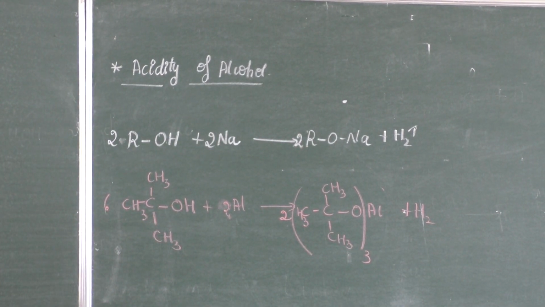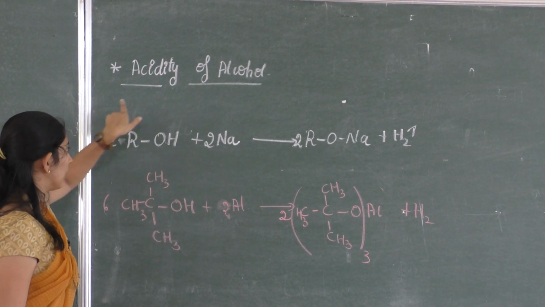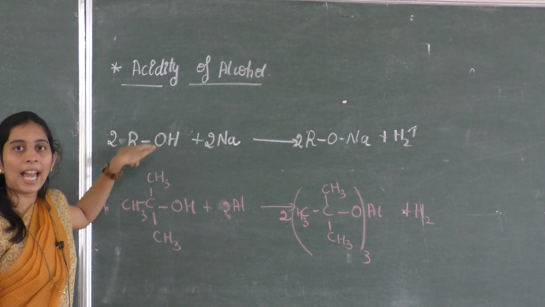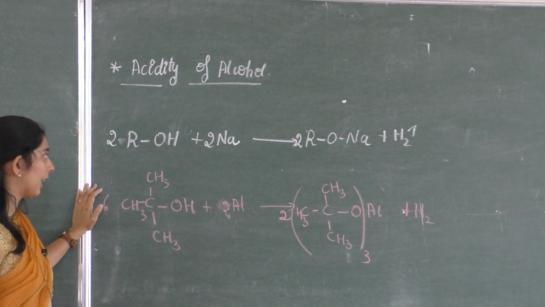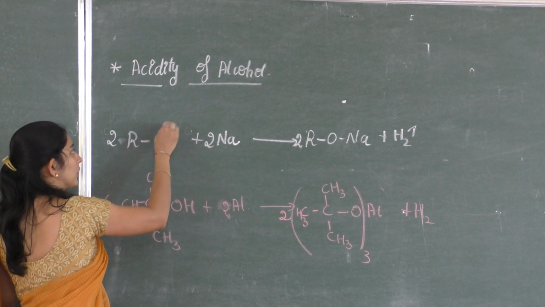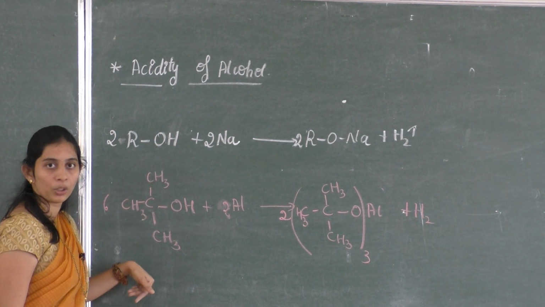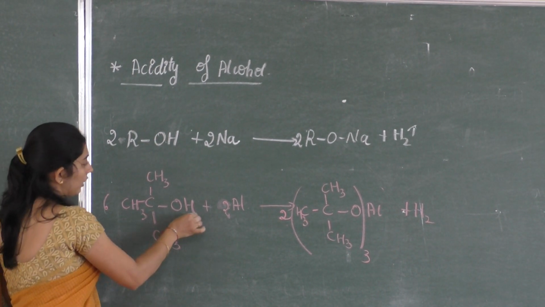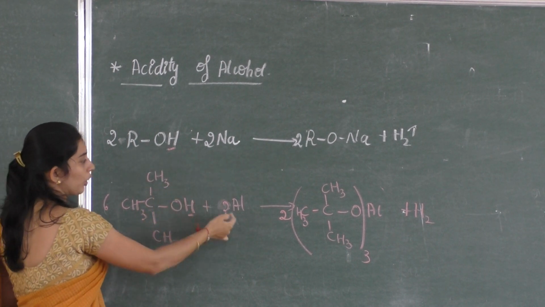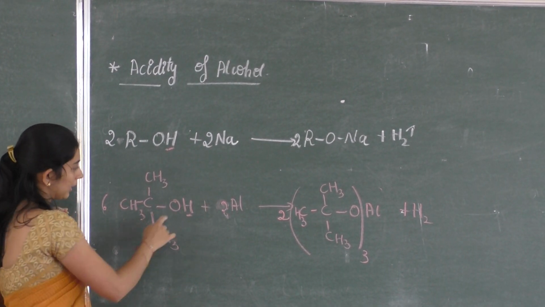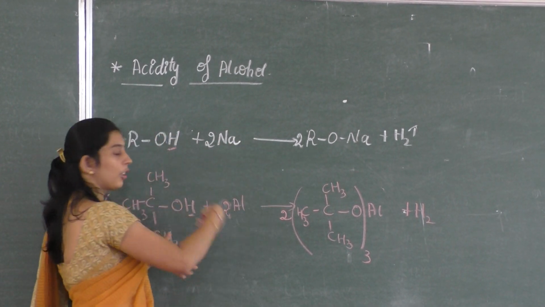In both cases, if you observe the reaction, alcohol acts as a Bronsted acid. Why does it act as a Bronsted acid? This hydrogen has a tendency to donate its proton, isn't it? In both cases it donated its proton to the metal. Proton is liberated, in the sense that it is donated to the metal.